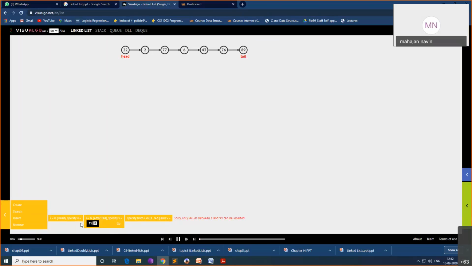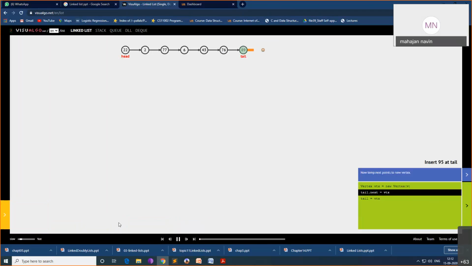Okay, I'll insert 95. Go. As I have two pointers, head and tail, head is pointing to the first node and tail is pointing to the last node, and I want to insert after tail. So it's a single operation, O of 1.